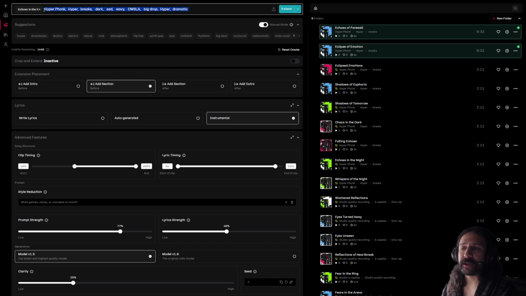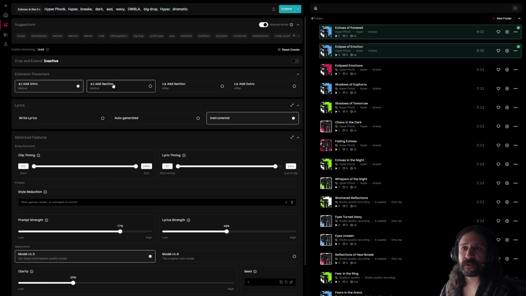In the prompt, you could say build up intro, and then you can even add an intro before that section to give you a decent sized introduction to the track. That doesn't mean that you have to use that in your finished production. You can just use it as inspiration, as ideas for the intro that you can then reproduce within your digital audio workstation.